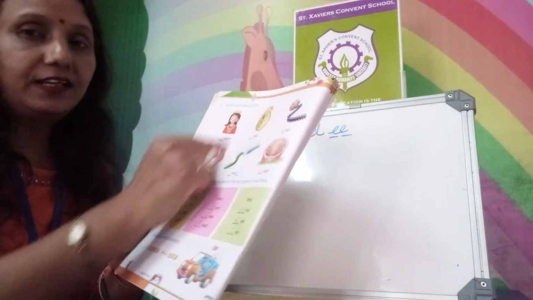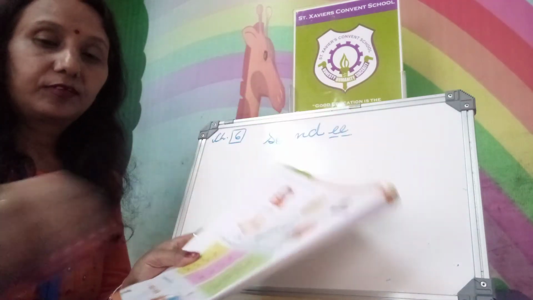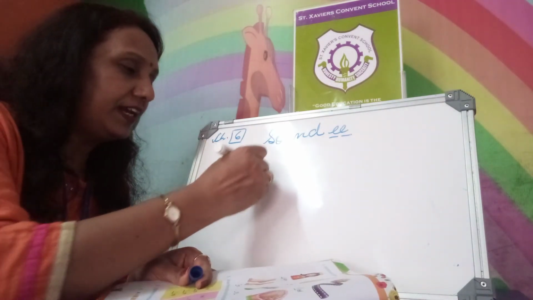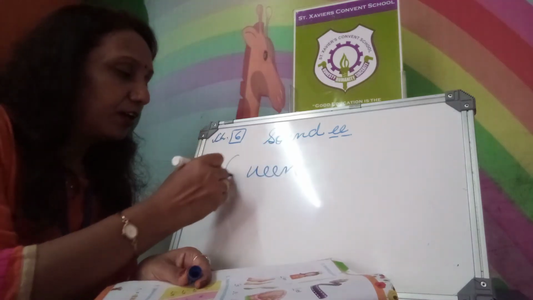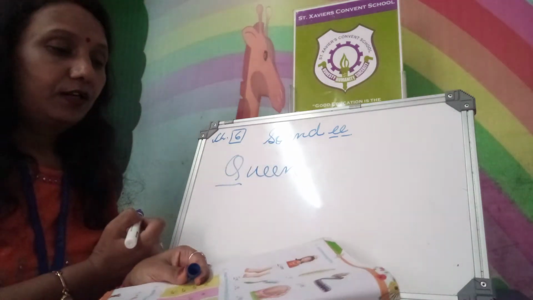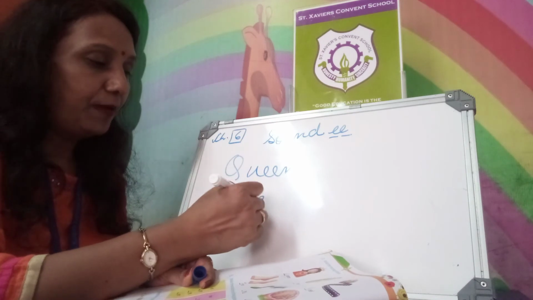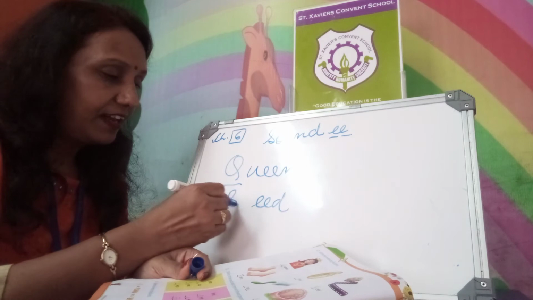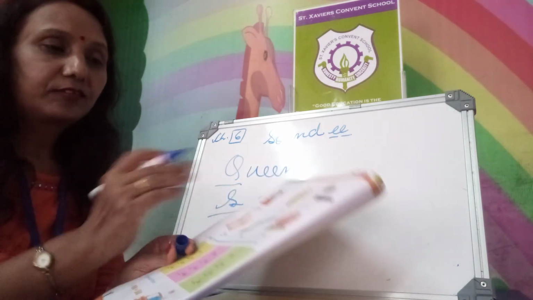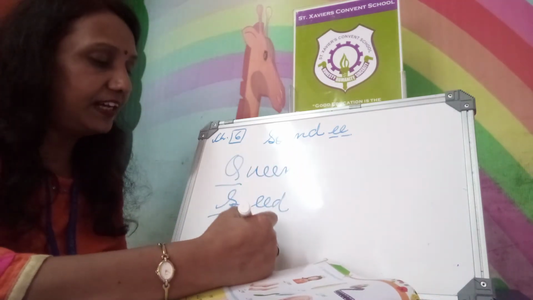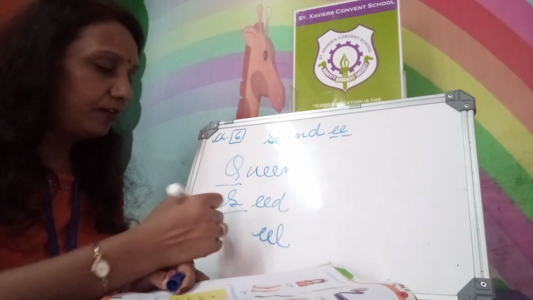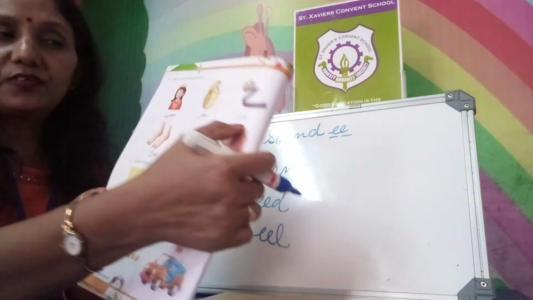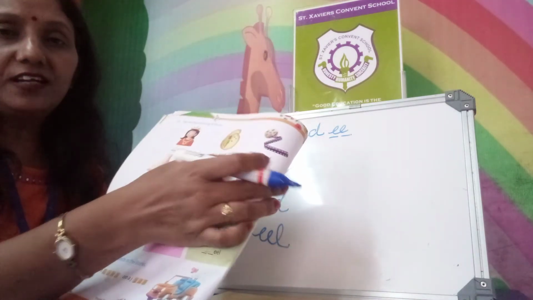You have to fill in the missing letters. What do you do there? Picture of a queen is there. To complete the spelling U-double-E-N, what will you fill? Q. Next picture you see, double-E-D is there. Picture of a seed. What will you fill there? S. It will become seed. Then a roll of a reel is there. Double E written. What will you write? R. Reel. Queen, seed, reel.